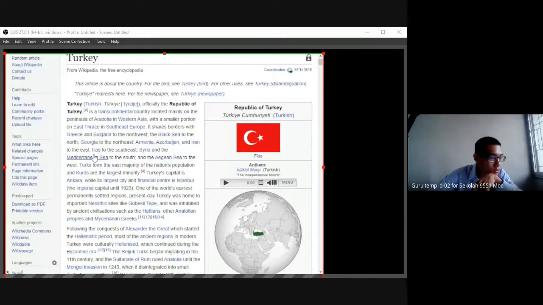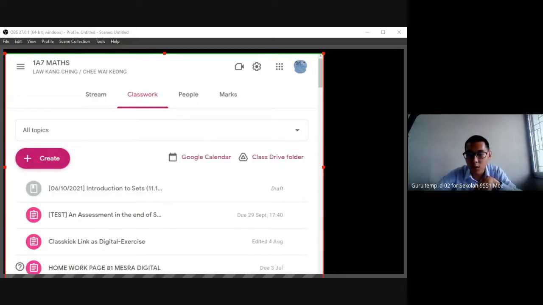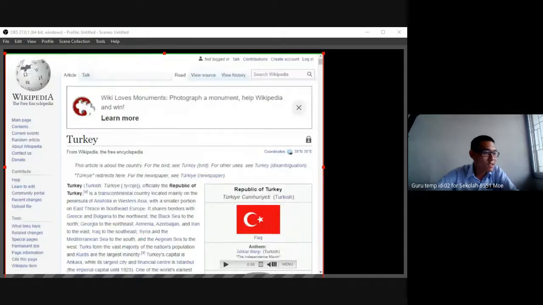Okay, Iraq, Southeast Syria, Mediterranean Sea, South. So Turkey actually is in the continent of Asia. Okay, if you see football in Europe, because it participates in the Euro Cup. But if you see the AFC, the Asian football cup, Turkey is also included. So I think it's different. Let's say Turkey is actually a part of Asia. Okay, so is it Asia or Europe?